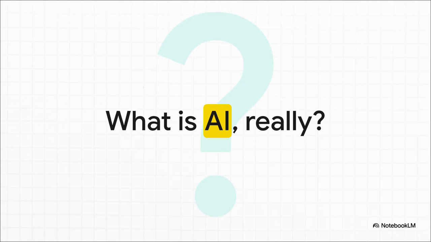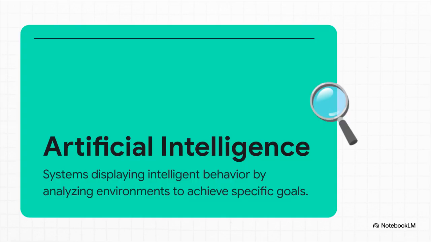Let's get into it. We hear the term AI thrown around literally everywhere right now, in the news, at work, probably even at the dinner table. But before we can actually understand its massive societal impact, we need to take a step back and ask, what exactly is it? Well, both the Oxford Dictionary and the European Commission define AI pretty broadly. They describe it as systems that display intelligent behavior by analyzing their environment and taking action to achieve specific goals. Simply put, it's about systems simulating human intelligence like reasoning and problem solving so they can act autonomously. It's not just a fancy calculator, it's a dynamic system designed to actually interact with the world around it.